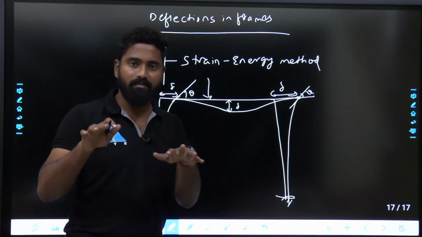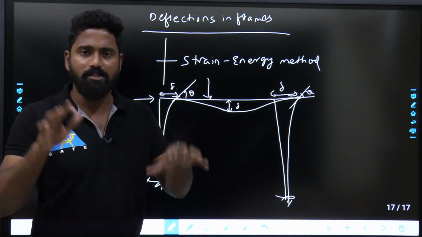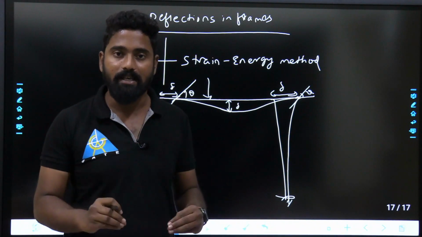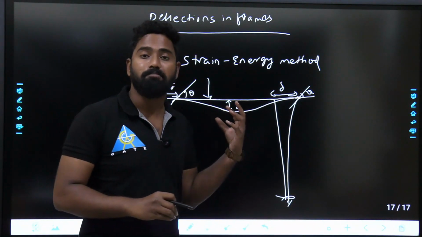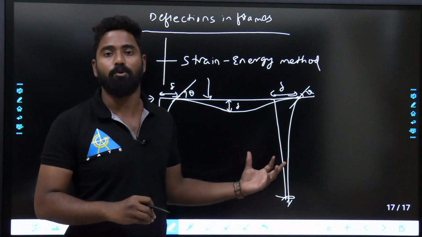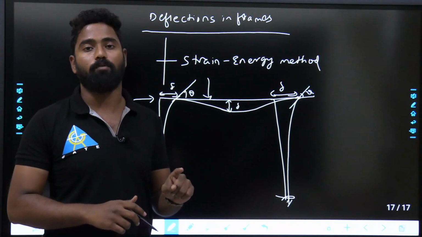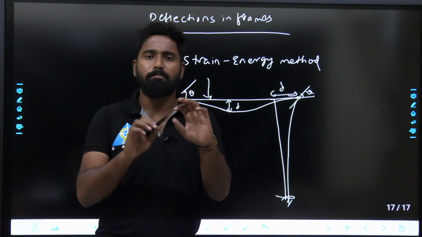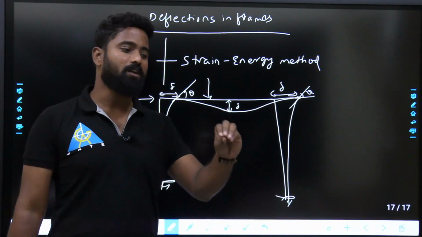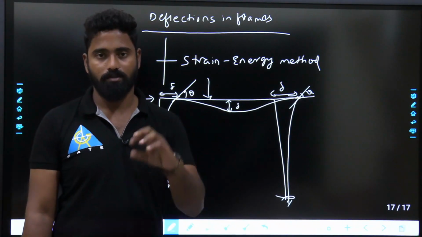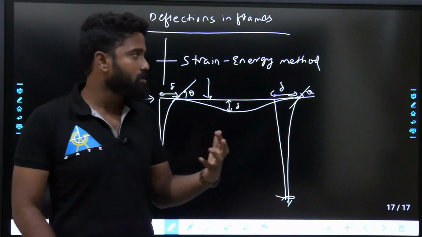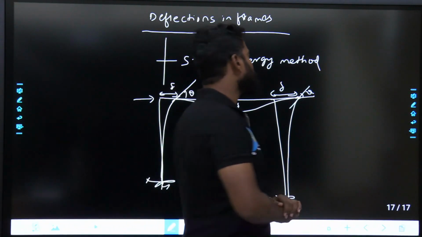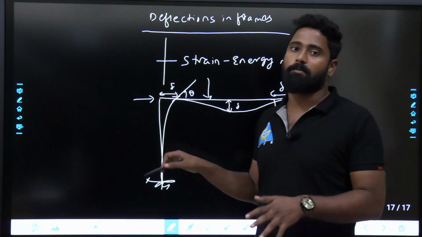So whenever I say analysis of continuous beams, analysis of frames, deflections in the frames, all those things will be seen in this, and this is majorly important from engineering services point of view, not from GATE point of view. From GATE point of view, they'll ask part of the question, they'll just take a 5 marks question and give it as a 2 marks question, if at all they have to give, and it is lengthy to solve, but if you solve it, you'll get better marks. So that is the idea from this chapter.